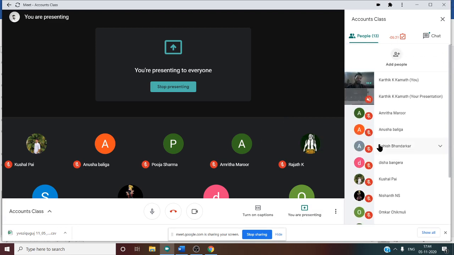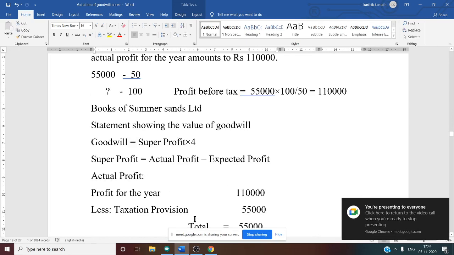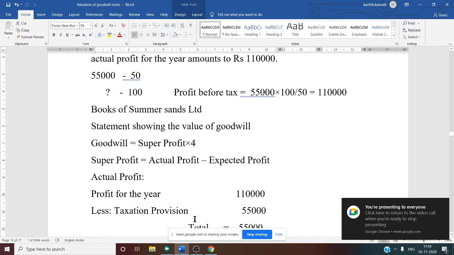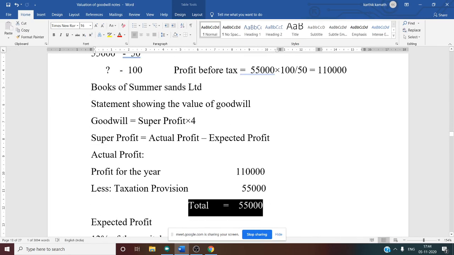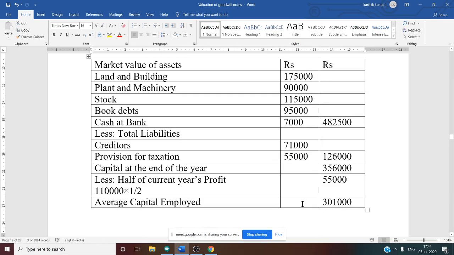Instead of taking profit before tax, if you take actual profit, let us see that in that problem. What is the actual profit in that particular problem? Actual profit is 55,000. If you take 55,000, then half of current year's profit will become 55,000 into half.